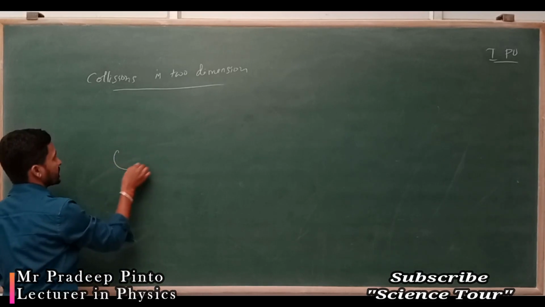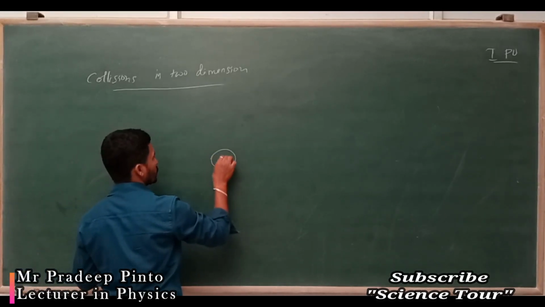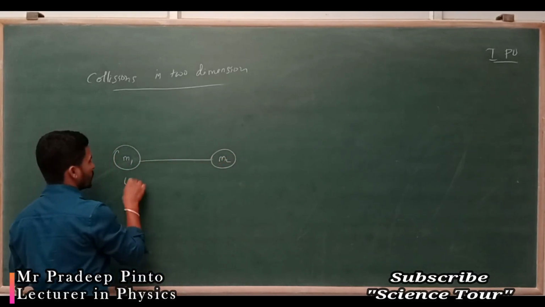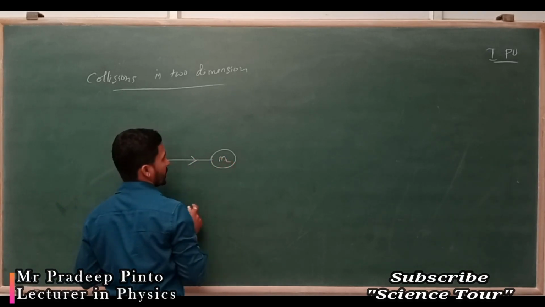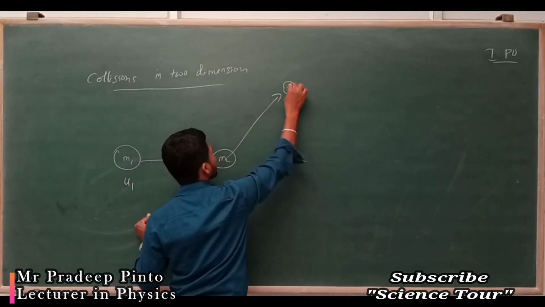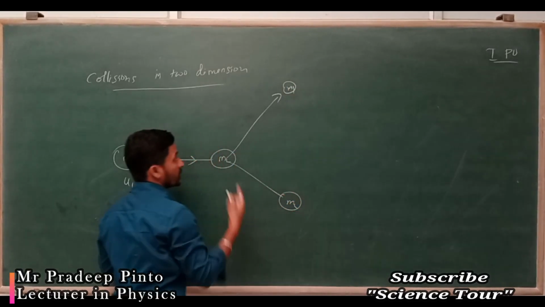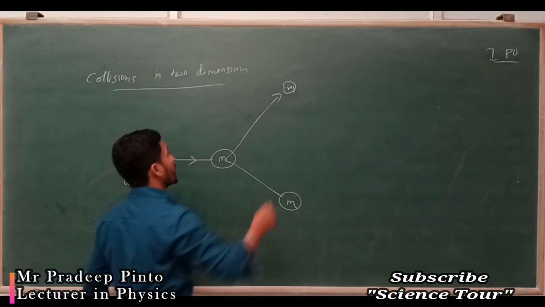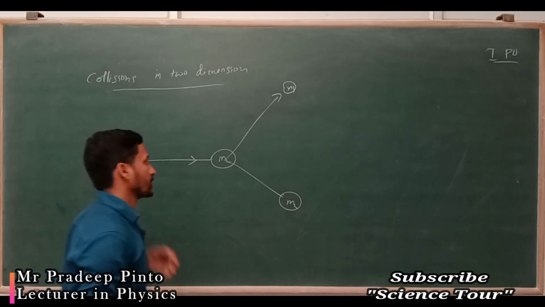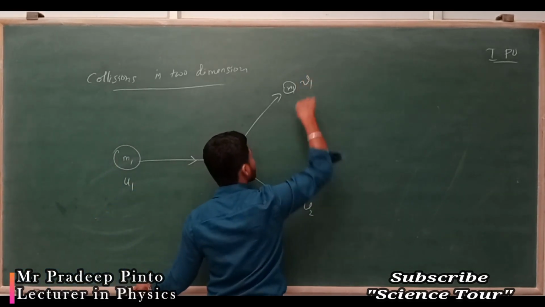Now one object is there, m1, another object is there, m2. This will go with the velocity of u1 and it will collide. Then what happens after collision? One will move in this direction, one will move in this direction. The masses will remain the same, it may look a little bigger or a little smaller, don't worry about that. So its final velocities become v1 and v2.